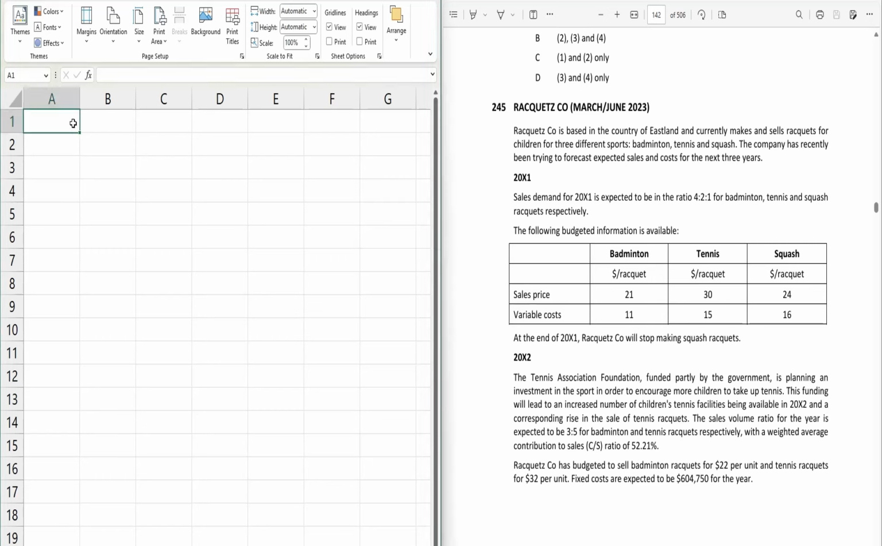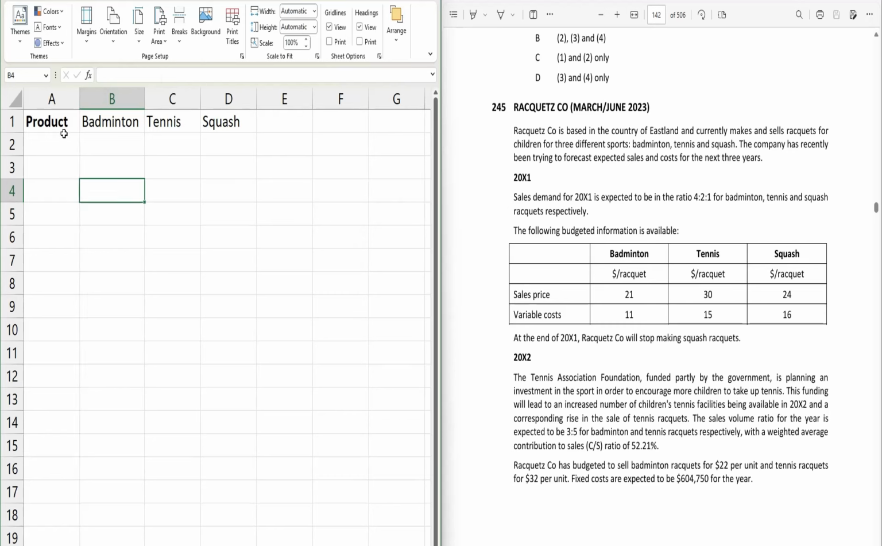Let me note it down. You don't need to, but I need to perform the calculation, that's why I am noting down in the formal way. You can do the rough calculation from the exam point of view, because in the exam you don't have much time to perform all the calculations, so you need to apply a shortcut. So these are the products sold by Racquetz Co, and they have provided the 3-year information regarding the products, for 20x1, 20x2, and 20x3.